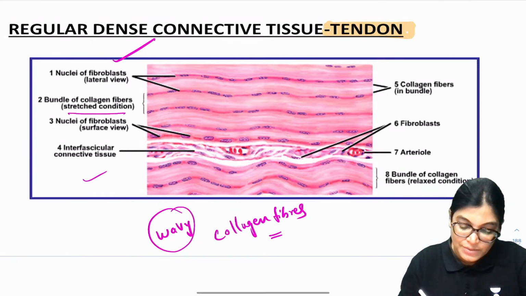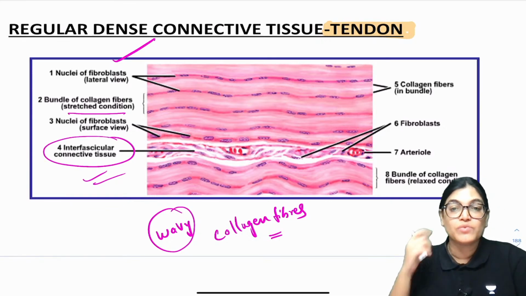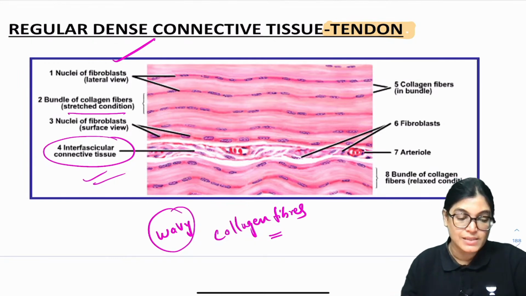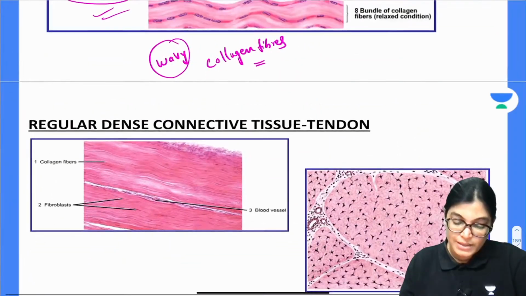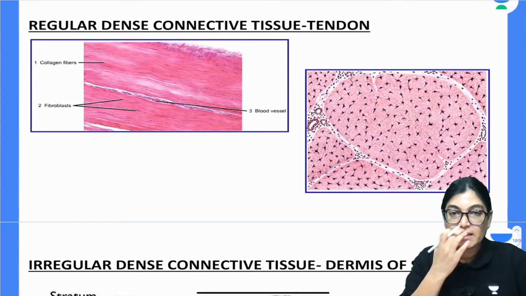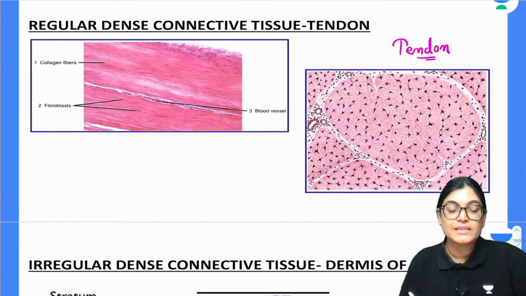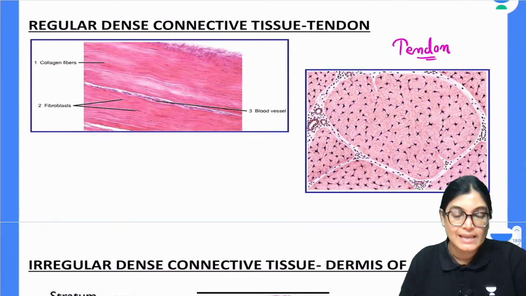In between is the connective tissue. Loose connective tissue lies in between, which contains nerves and vessels. Now, when we are talking about regular dense connective tissue, a very good example is the tendon. Tendon is a very good example of regular dense connective tissue.